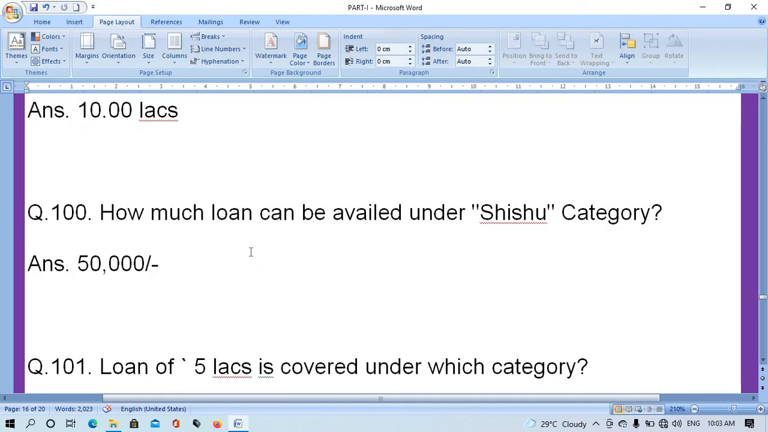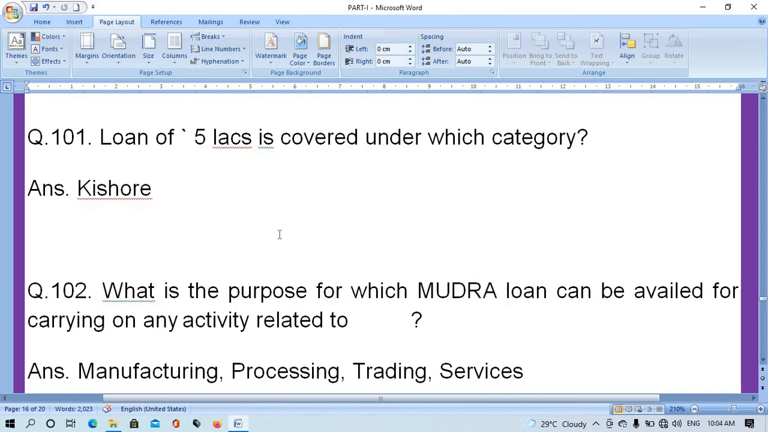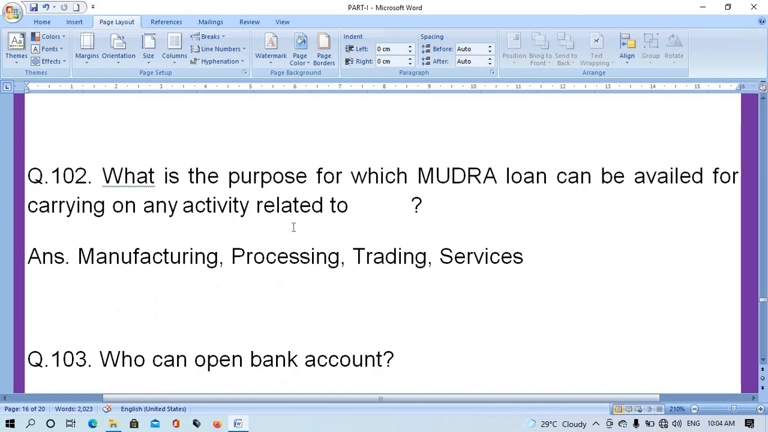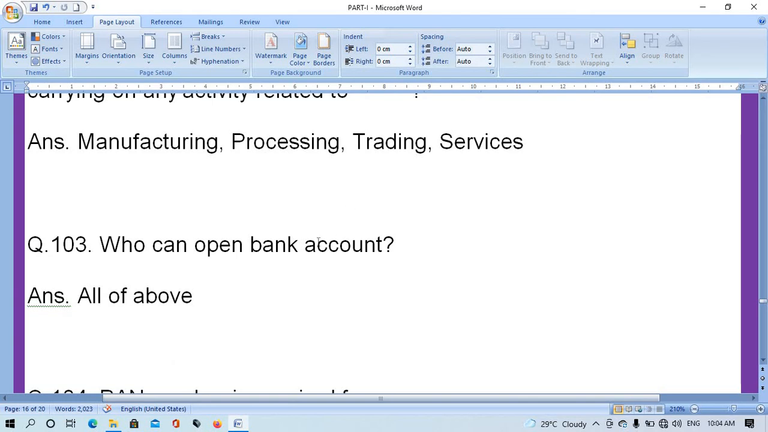Question number 100. How much loan can be available under Shishu category? Shishu category available is rupees 50,000. Question number 101. Loan of 5 lakhs is covered under which category? The right answer is Kishore. Question number 102. What is the purpose for which Mudra loan can be available, for carrying on any activity related to? The right answer is manufacturing, processing, trading, service.